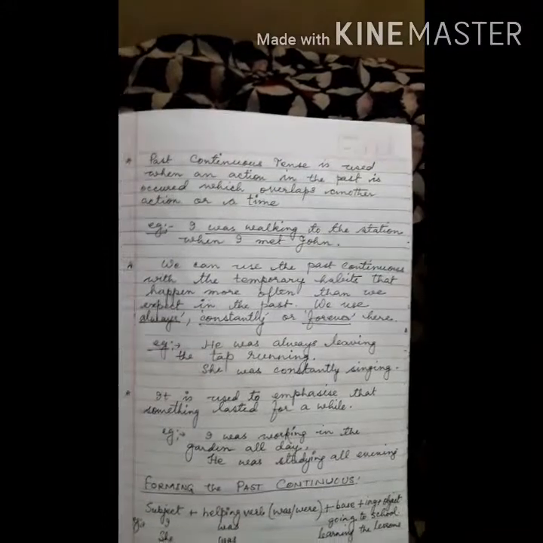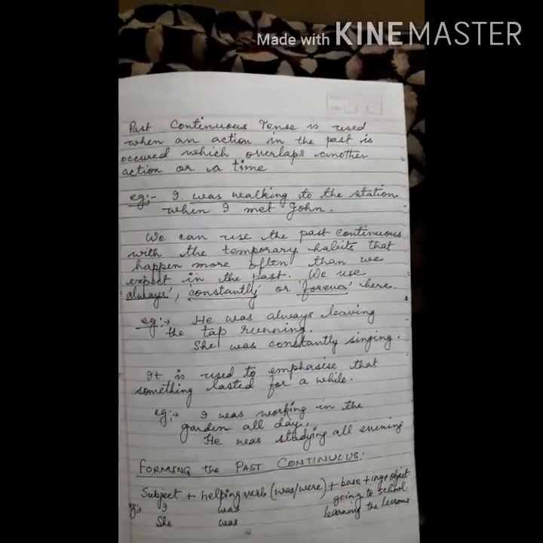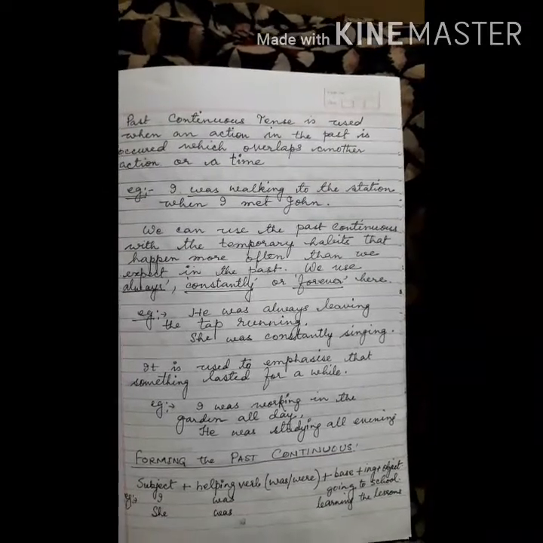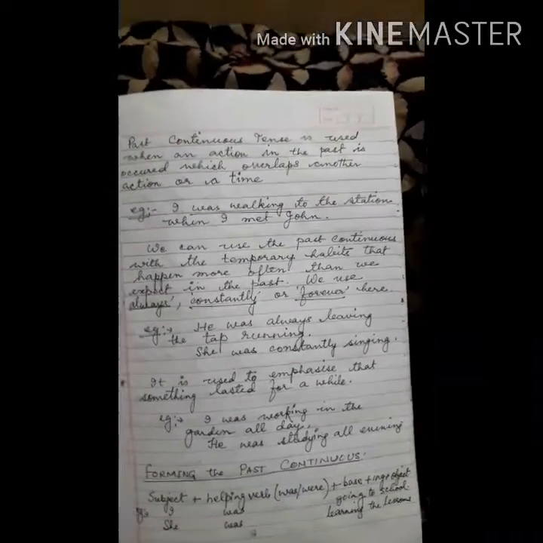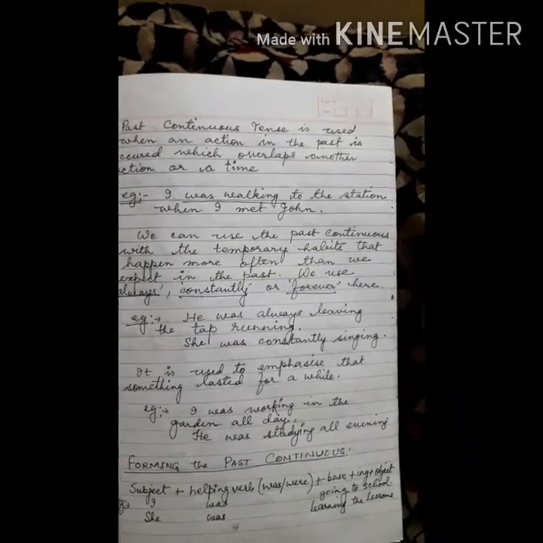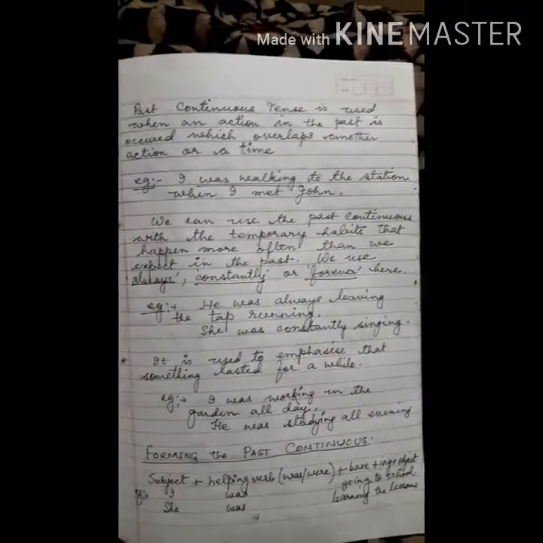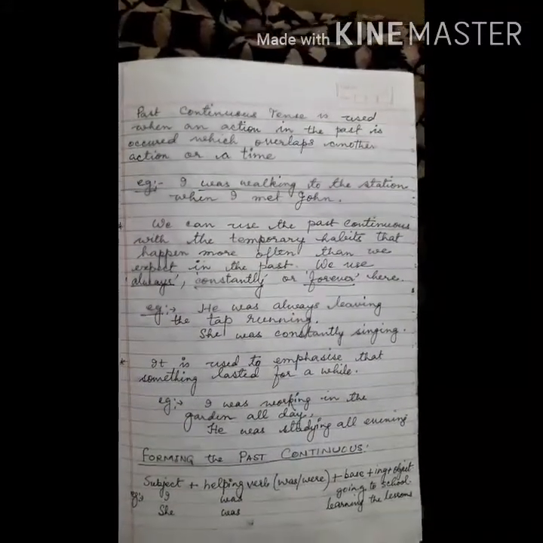We can use the past continuous tense with temporary habits, or habits that happen more often than we expect, in the past. We use always, constantly, or forever here. This kind of rule we have used in our present continuous tense also.